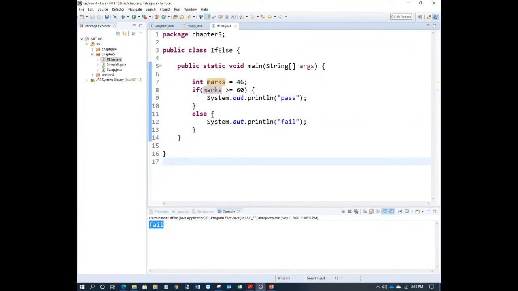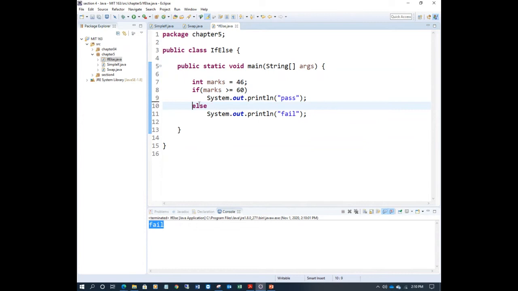Now the remaining point: in if you may have one statement or two statements. For example, we have one statement here. The braces are not necessary if you have only one statement. It will still give guidance. If you have more than one statement, then you need opening and closing braces, meaning you should write the statements inside the block.